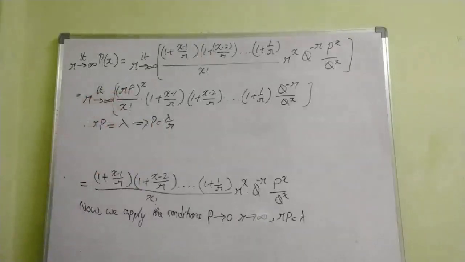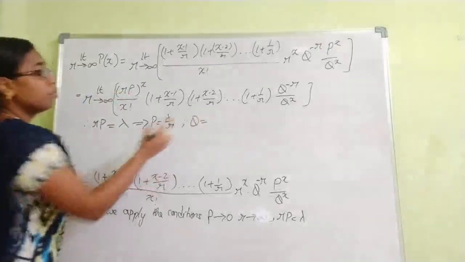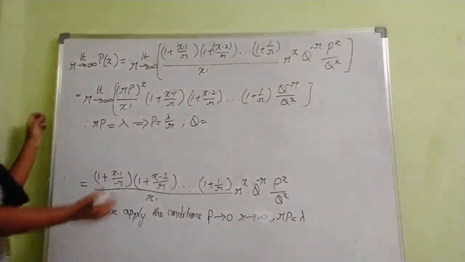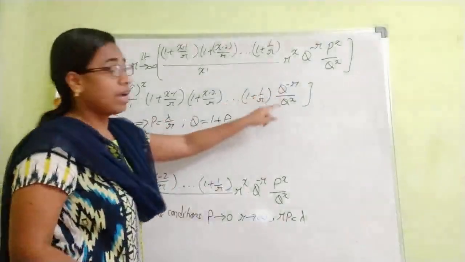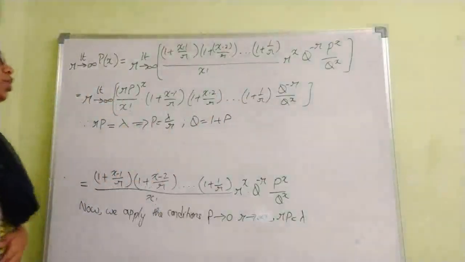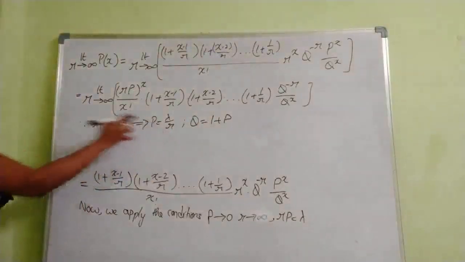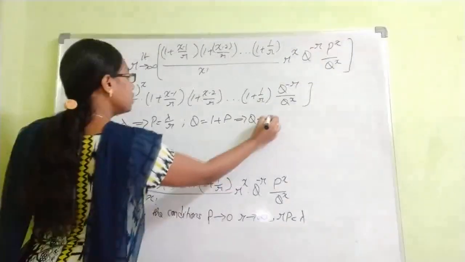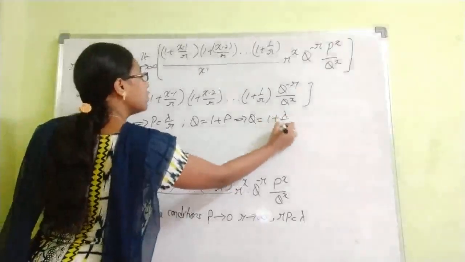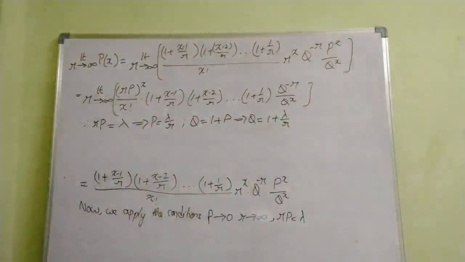And one more condition we have, Q equals 1 plus P, right? We have capital Q equals 1 plus capital P. Here we have to substitute Q value. So Q equals 1 plus capital P. What is the P value? Lambda by R. So which implies Q equals 1 plus lambda by R. So in place of Q, now we are going to substitute lambda by R.